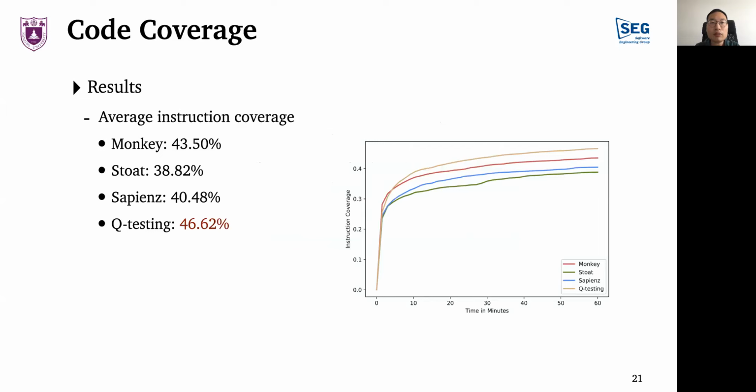This is the progressive average instruction coverage for each of the 4 tools over 1 hour test time. Our tool reached the highest coverage among the 4 tools in about 5 minutes, and it remained so until the end of the test. Overall, the average instruction coverage of Q-testing is notably higher than the other tools, which reflects the effectiveness of our curiosity-driven state exploration strategy.